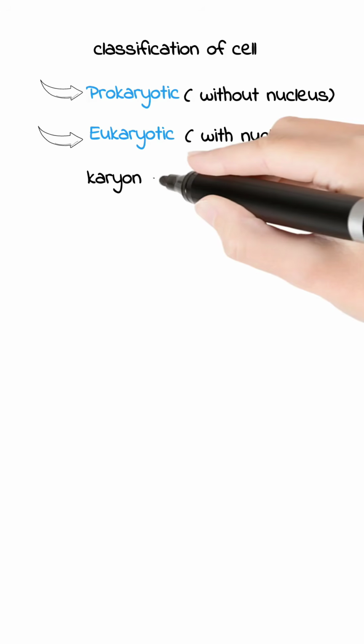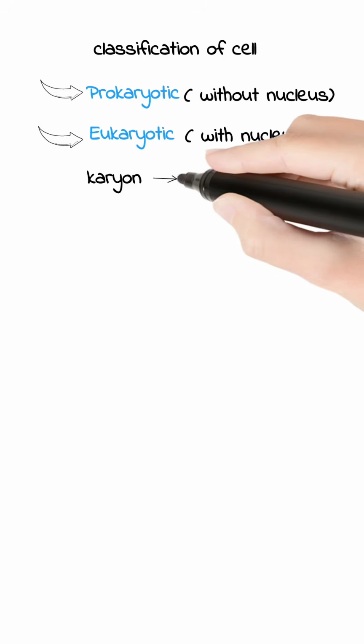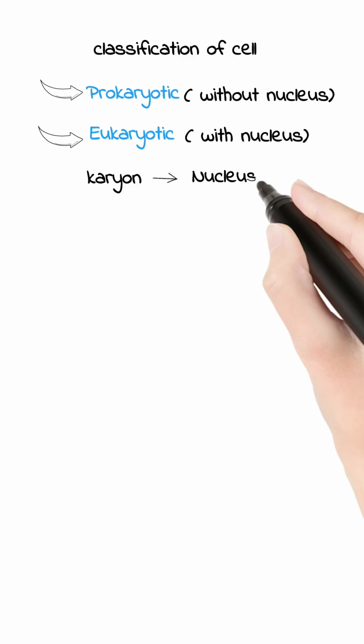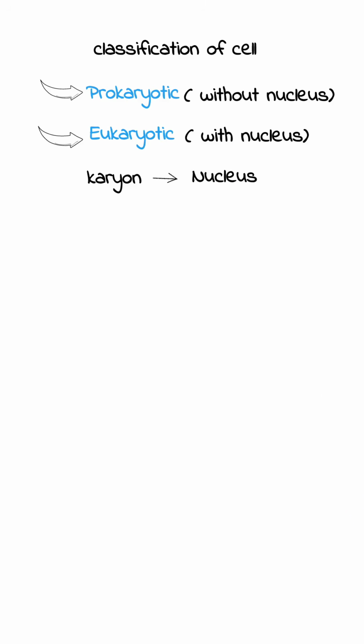Karyotic, which is the suffix here, means nucleus. The word karyon means nucleus. So prokaryotic means without nucleus or before nucleus, and eukaryotic means with nucleus.